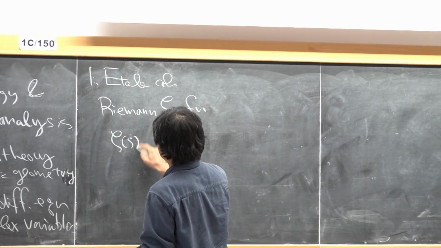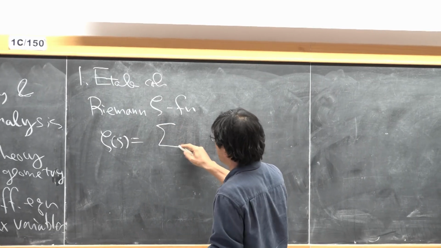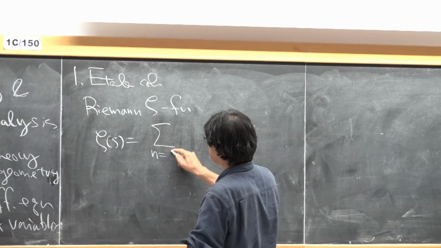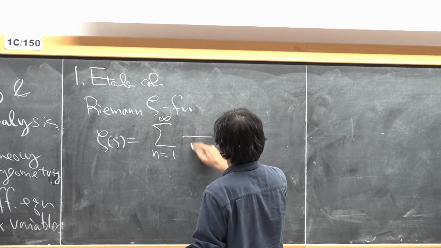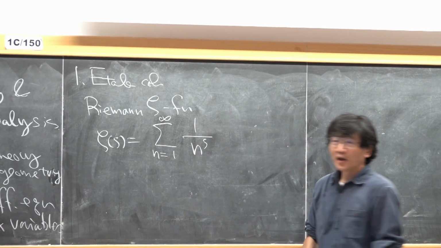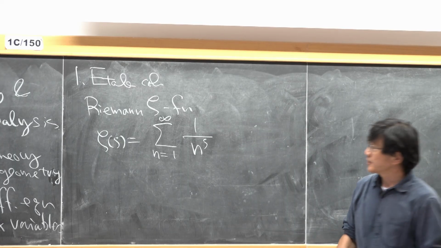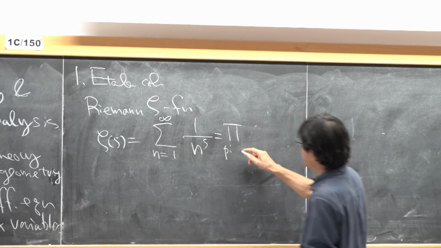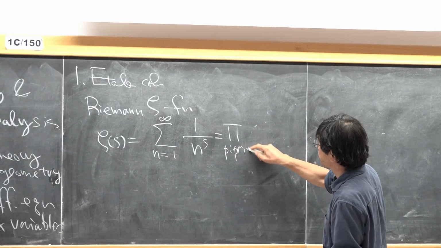Let me write down the definition. You can define this as a Dirichlet series, and you can also define this as an Euler product. So here p ranges over prime numbers.